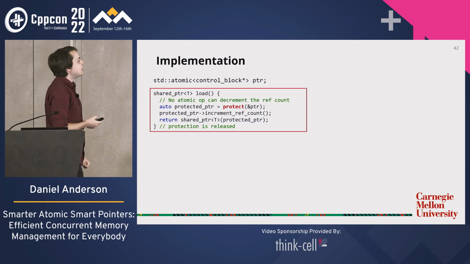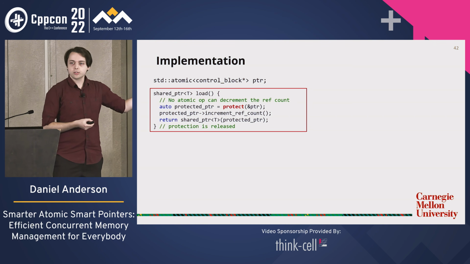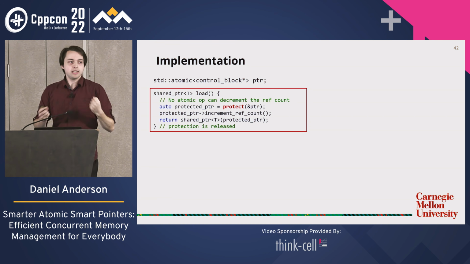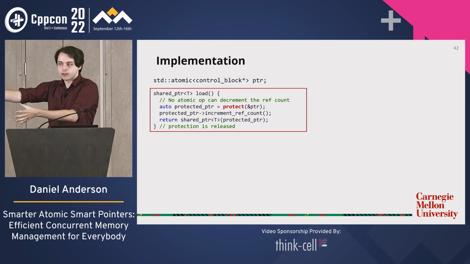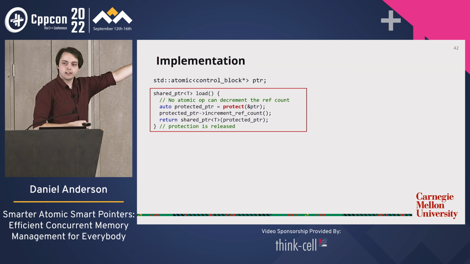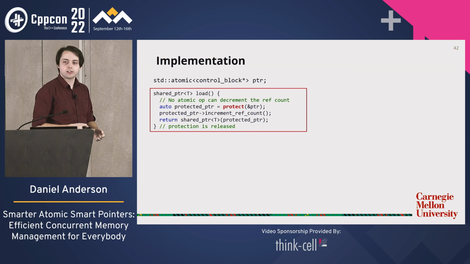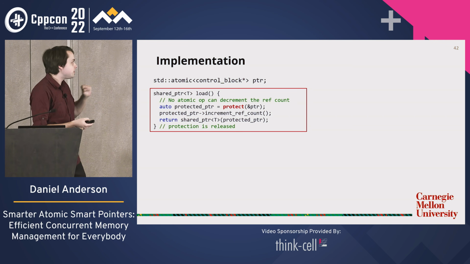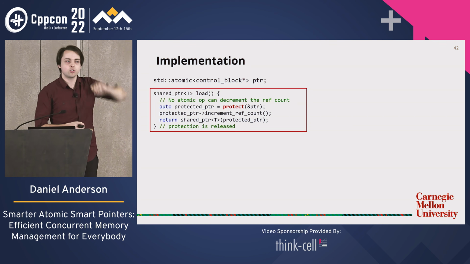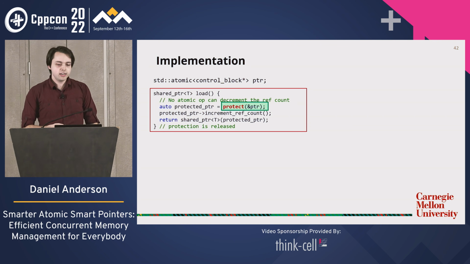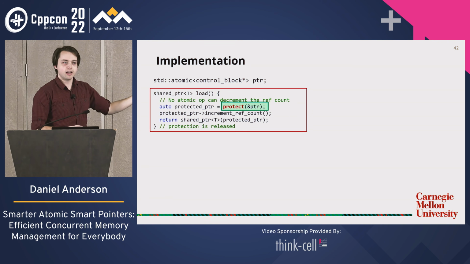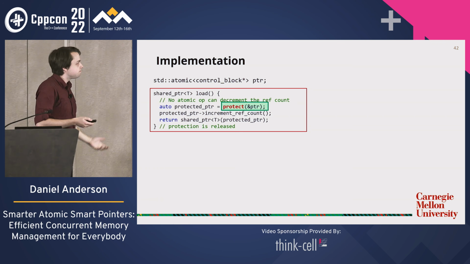That's pretty good. So to load, all we're going to do is say, I want to protect that pointer, which again, as I said, means please prevent anyone from decrementing this reference count as part of an atomic operation. Okay, I've succeeded in protecting it. That means I can safely increment the reference count because no one's going to drop it to 0 and mess me up. So I can increment it, and then I can return a shared pointer that manages this control block. And all we needed was this magical protect operation, which says, hey, don't decrement the ref count while I'm doing this. Okay, that's load.